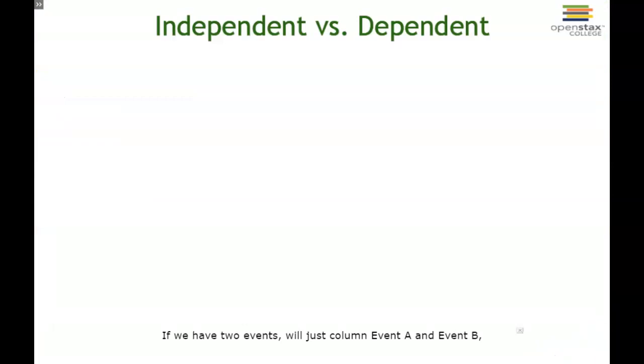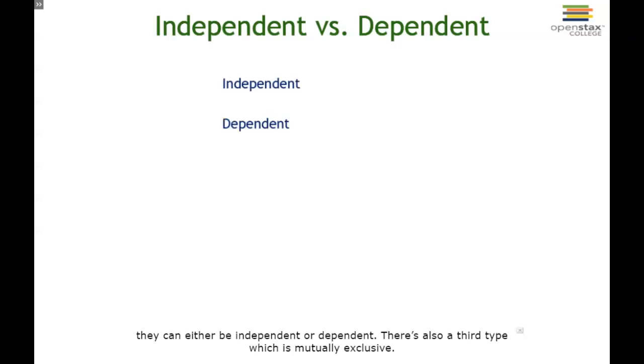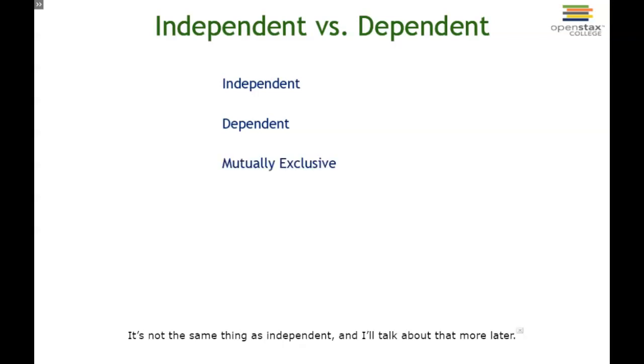If we have two events, we'll just call them Event A and Event B. They can either be independent or dependent. There's also a third type, which is mutually exclusive. It's not the same thing as independent, and I'll talk about that more later.